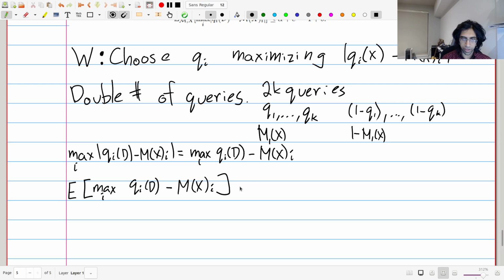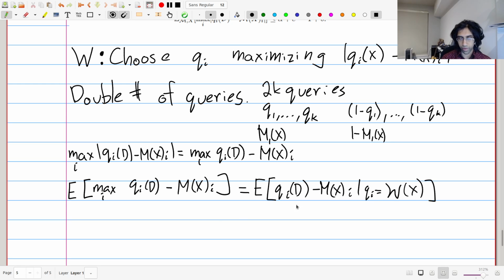And this is going to be equal to, essentially by doing the conditioning, so to speak. It's not actually conditioning, but by saying that this q_i was picked by this w, this is an equivalent way of writing it, just using the fact that w is choosing the q_i which maximizes the sequence. So it just picks out the max difference.